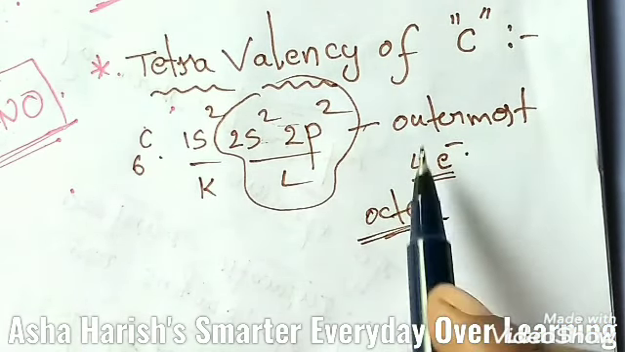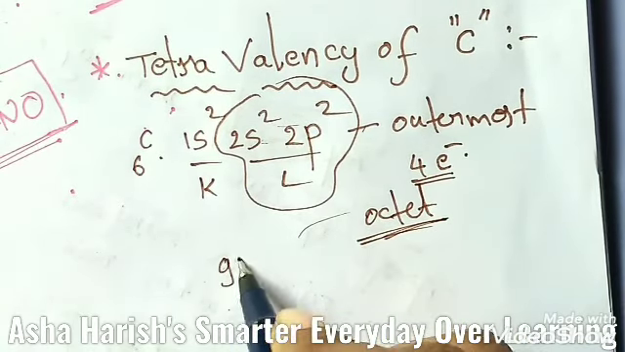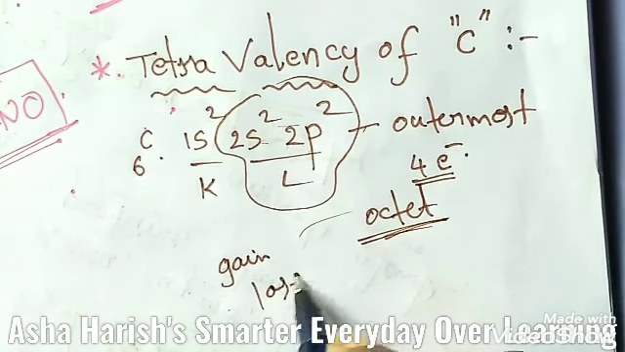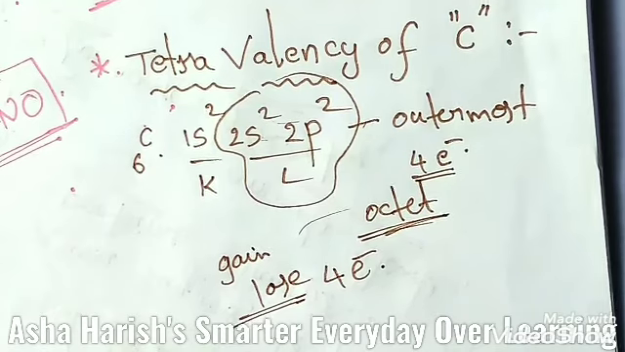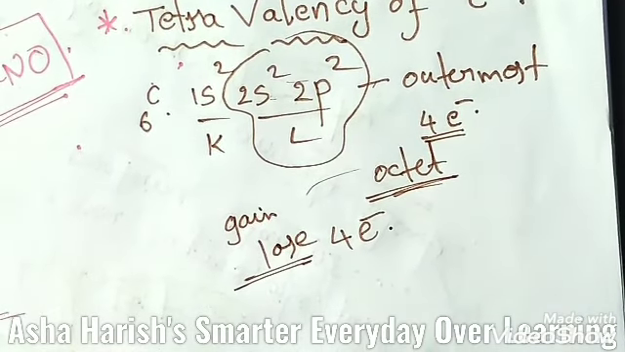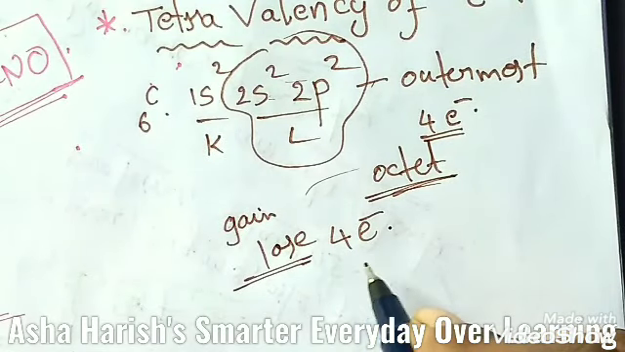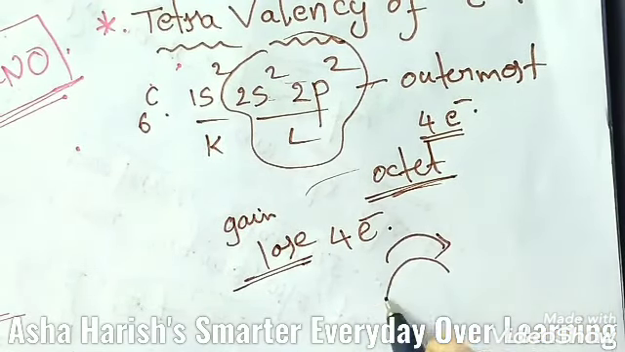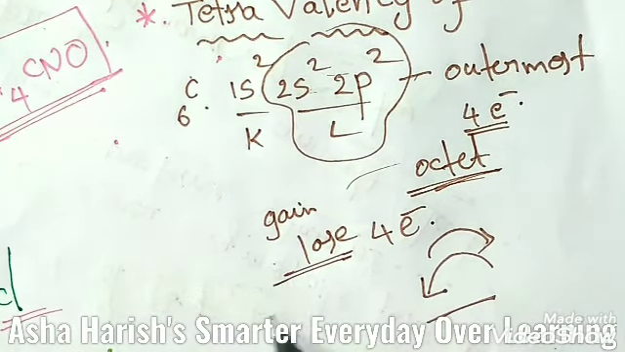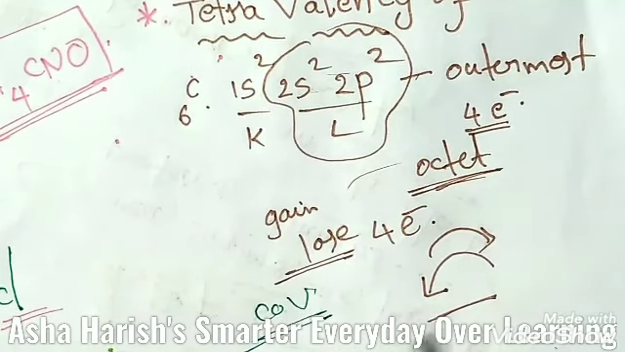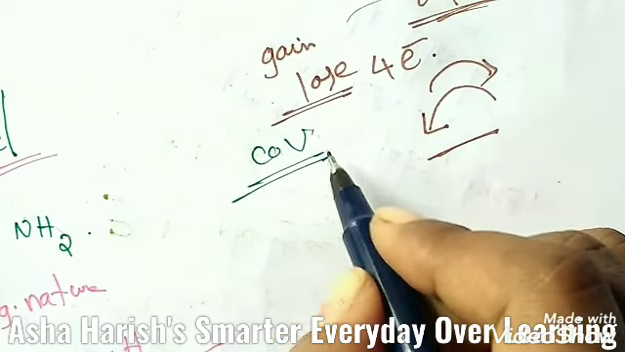Therefore carbon is tetravalent. Further, it is very difficult for carbon to either gain or lose 4 electrons to achieve the nearest inert gas electronic configuration. Consequently, carbon always combines with other atoms by mutual sharing of electrons, and the bond formed is nothing but the covalent bond, right?